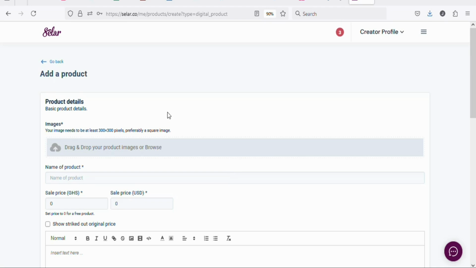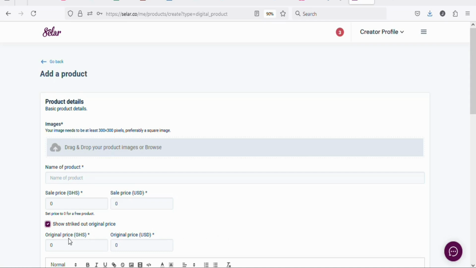So once you click on it, you're going to see a page like this. You have to upload the covers of the book, you have to enter the title of the book, enter the price. If you want to enter a strike price, you can click right here and then enter a strike price. So the strike price will be higher than the price that you actually want people to pay for the ebook.